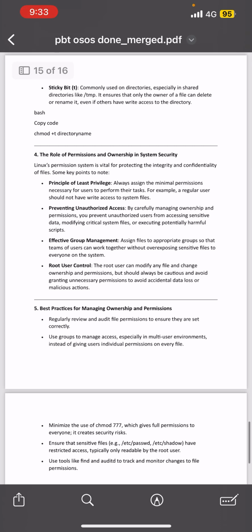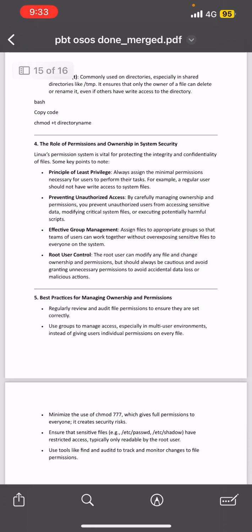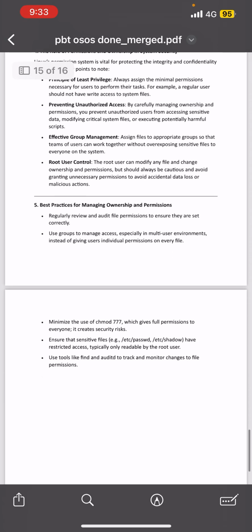Second one is preventing unauthorized access. By carefully managing ownership and permissions, you prevent unauthorized users from accessing sensitive data, modifying critical system files, or executing potentially harmful scripts. Third one is effective group management. Assign files to appropriate groups so that teams of users can work together without overexposing sensitive files to everyone on the system. Fourth one is root user control. Alright, because the root user can modify any file and change ownership and permissions, but should always be cautious and avoid granting unnecessary permissions to avoid accidental data loss or malicious actions.